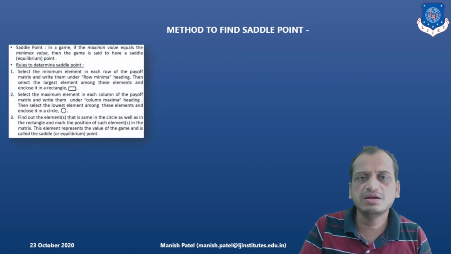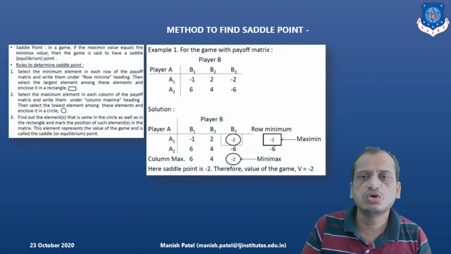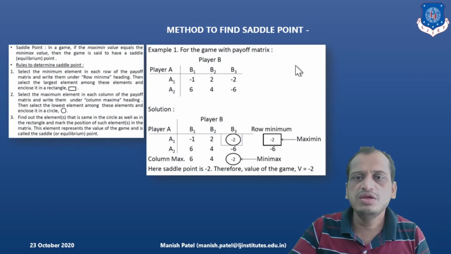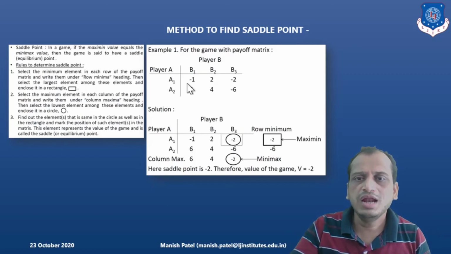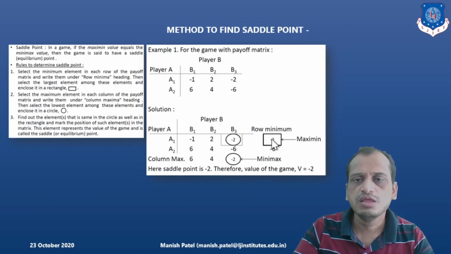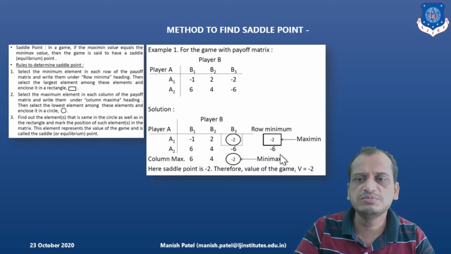Let's look into an example to find the saddle point. Now here the payoff matrix is given. First of all, we will scan the rows and we have to find out the saddle point, or you can say the value of the game. Let's scan the rows first and find the minimum. If you scan the first row, the minimum is -2. So we'll write the -2 here. Then in the second row, the minimum is -6. Right? Out of these minimums, the maximum value is -2. So that is the maximin.